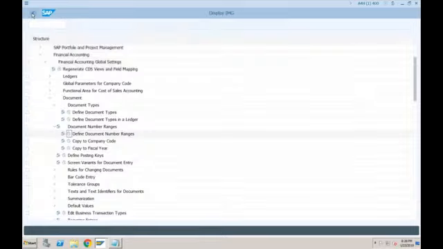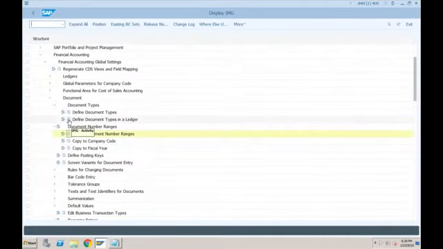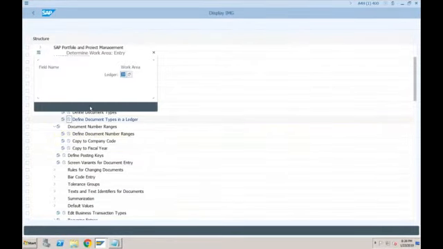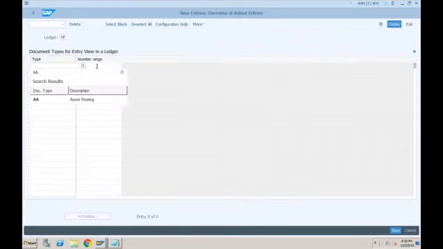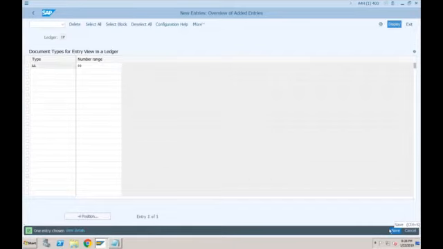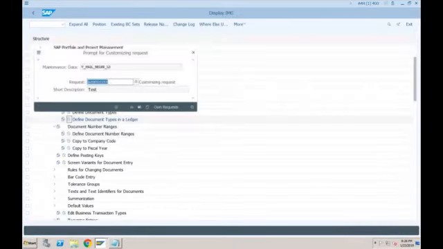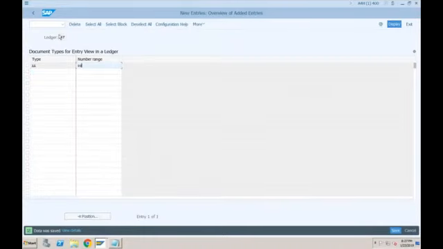And now go to this document types in a ledger, IF. For document type AA, let's maintain this number as 99. Let's try to save. See, now it is not stopping us. Why? Because for non-leading ledgers, the number range that you are defining must not be already in use by the leading ledger.